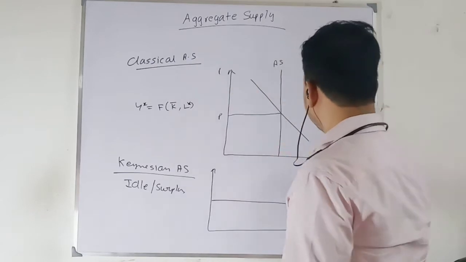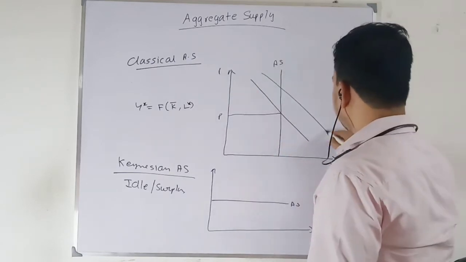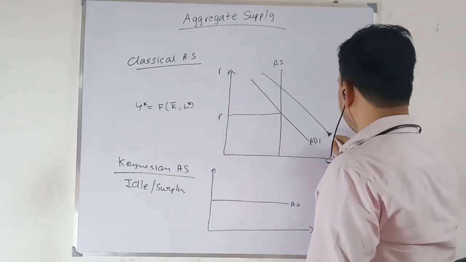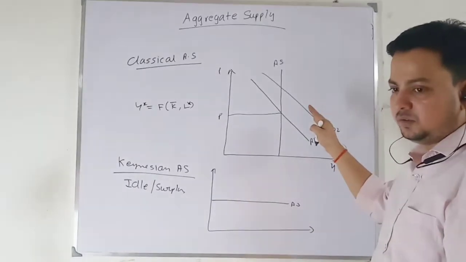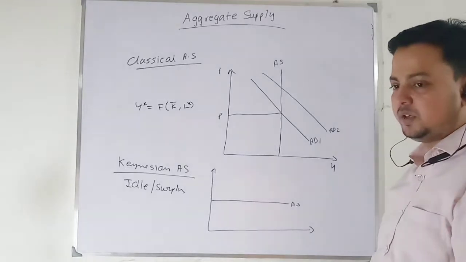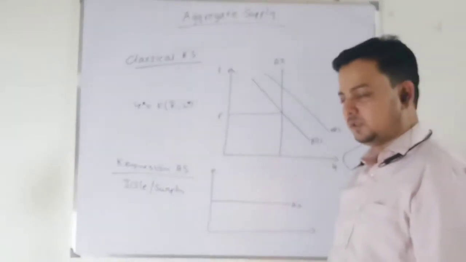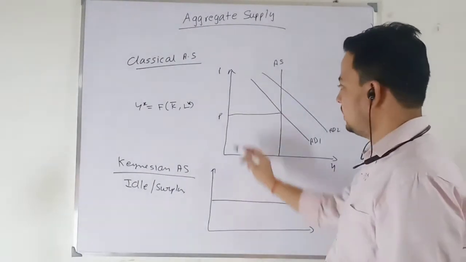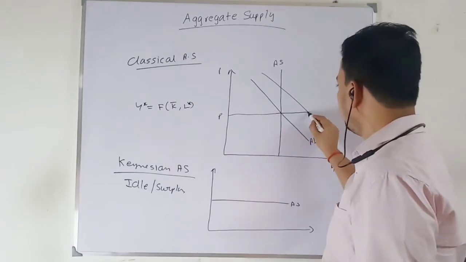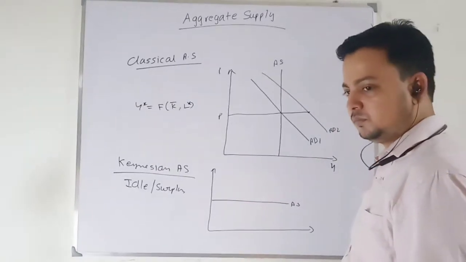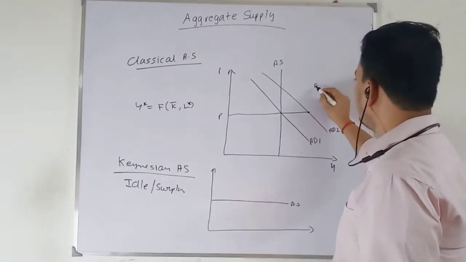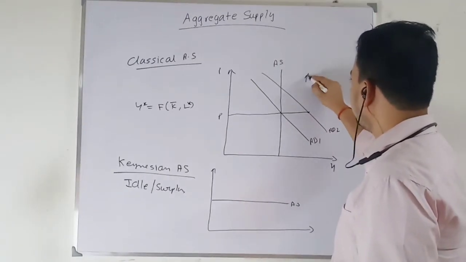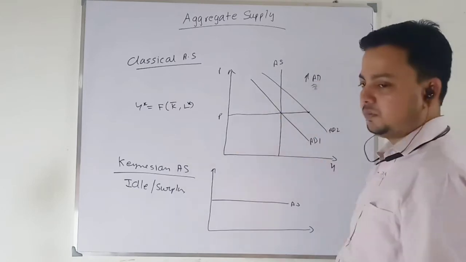So when aggregate demand increases from AD1 to AD2, see, I shift it parallel. When I am shifting aggregate demand parallel, it means fiscal expansion. So when fiscal expansion takes place, at the same price level there is more aggregate demand.